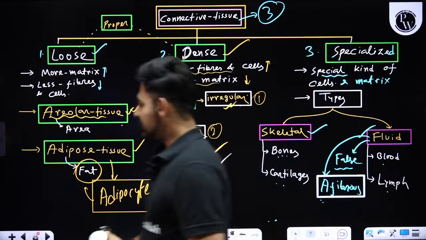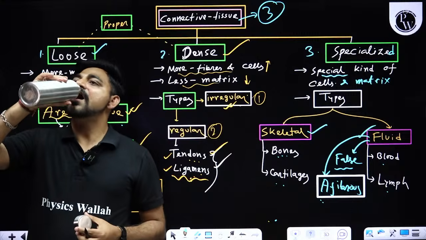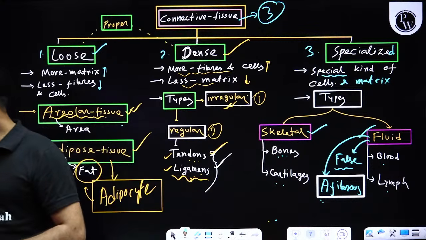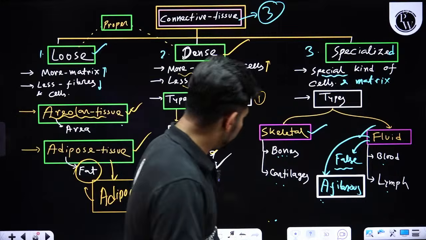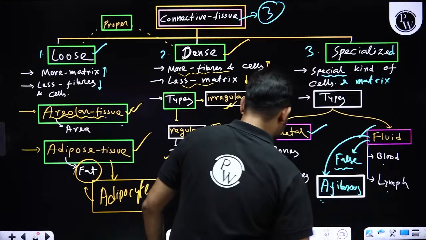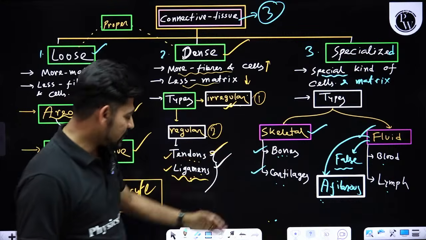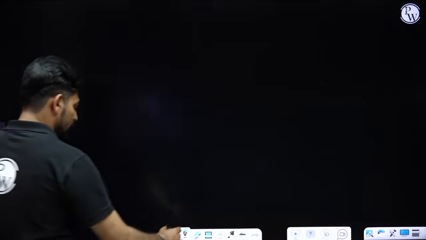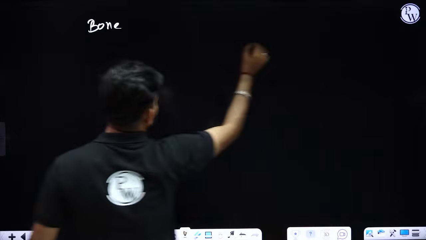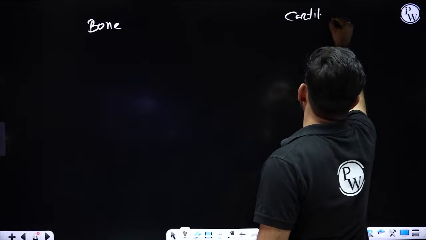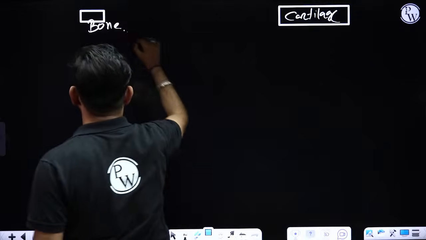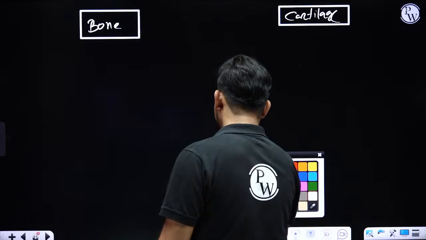So, we are done with the classification of connective tissue. Now, I'll discuss a little bit more about bones and cartilage. So, what is the basic difference between bone and cartilage? It is the matrix and pliability.